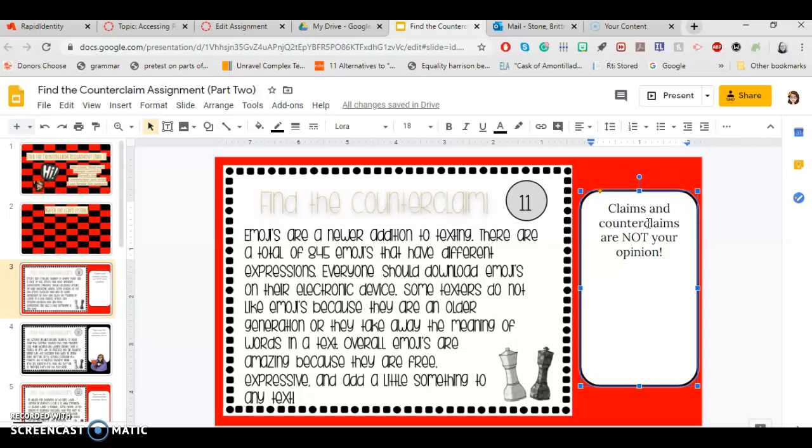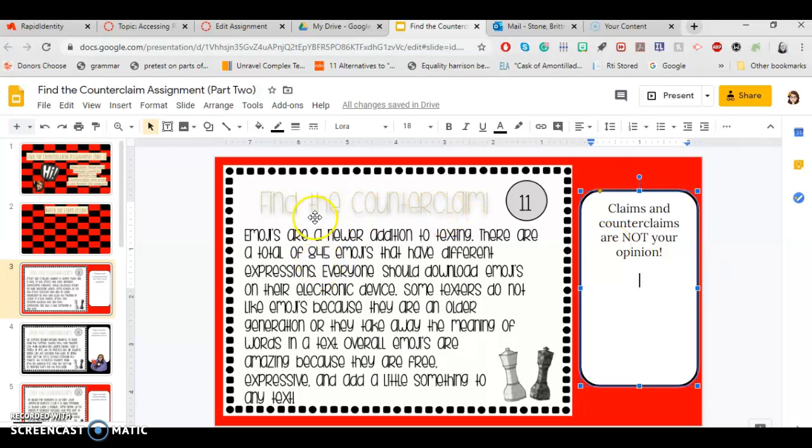This is all about what the author believes, and unless you're the author, your opinion has no place in this, right? So this is just a little reminder to you. So I'm going to go ahead and read the passage. The first thing we have to figure out is what is the issue that's being talked about, and then we have to figure out the claim, and then we have to figure out, okay, what's the opposite of that claim and where is it being mentioned in the text, okay?